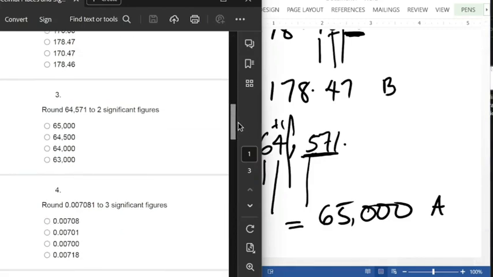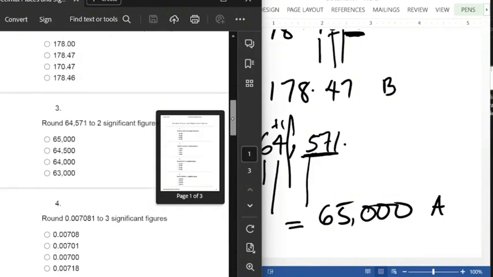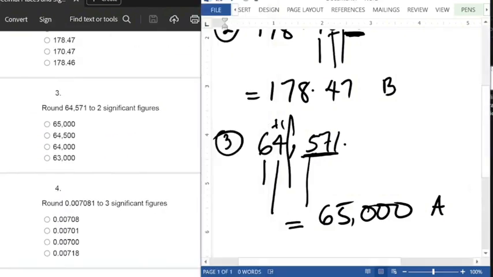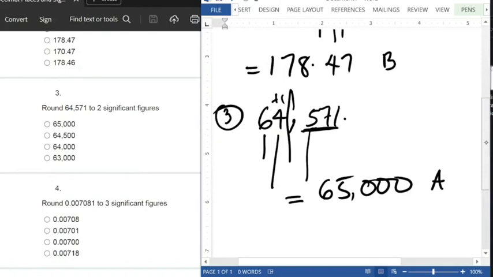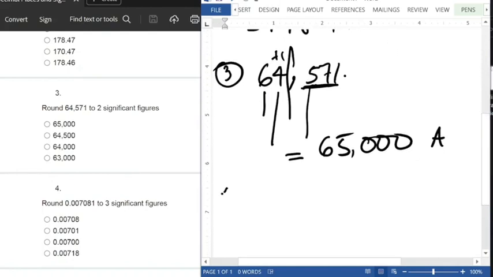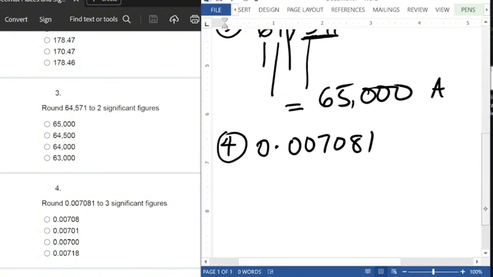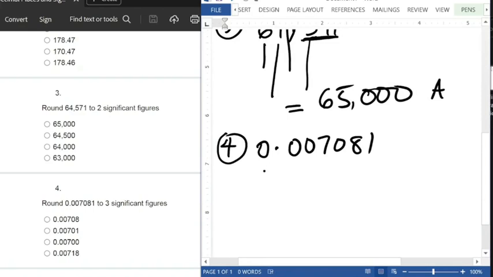Question number 4. For question number 4, we have to round this to 3 significant figures. So that is 0.007081. So under this, the 0 at the beginning here is not significant. This 0 is not significant. Why also this one is not significant?